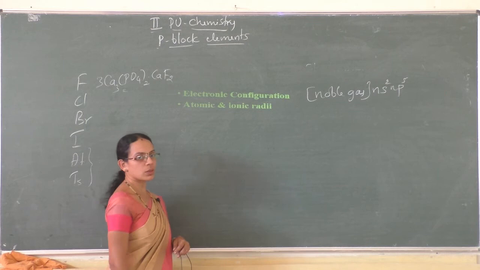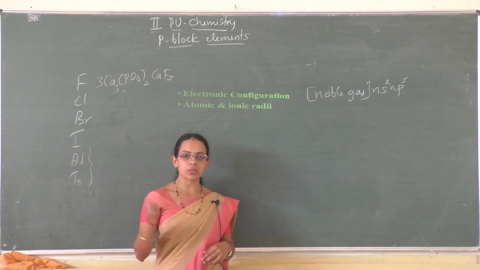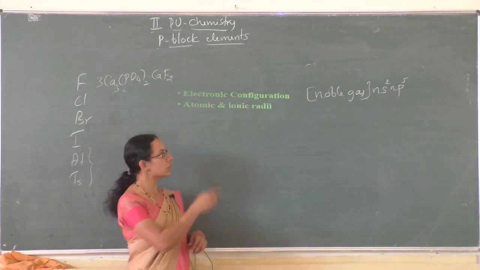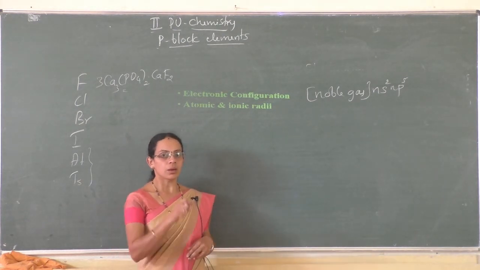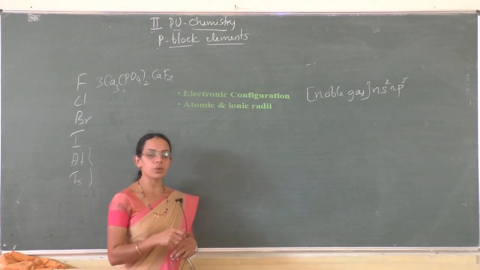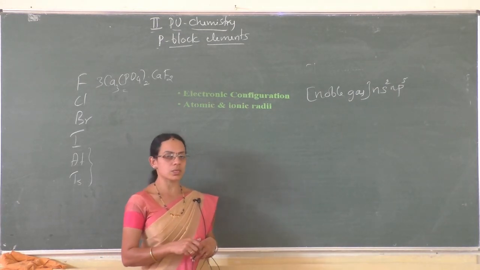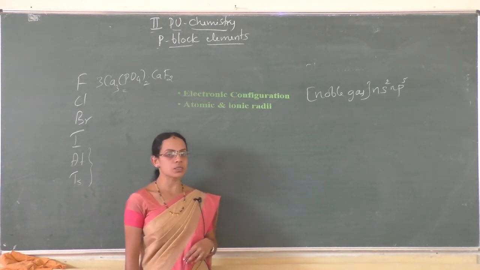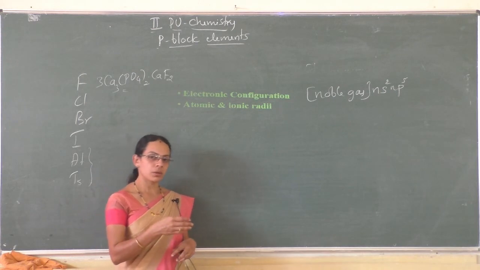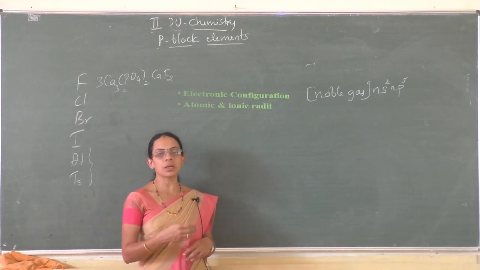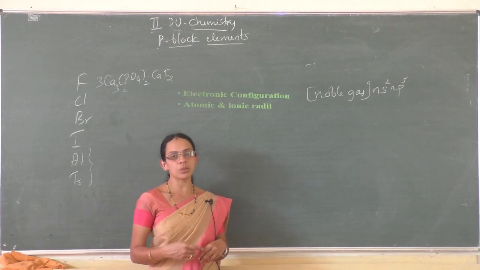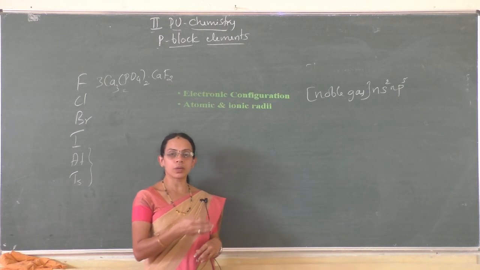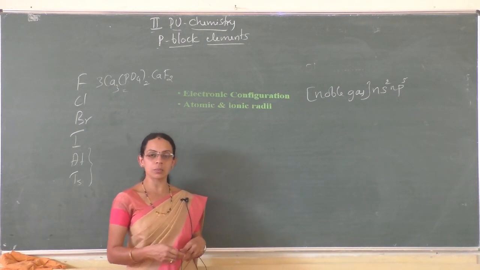Then atomic and ionic radii. If you compare across the periods from left to right, group 17 elements have very small atomic and ionic radii because of the very large effective nuclear charge. However, down the group, atomic size and ionic size increase. We can observe chemical and physical similarities among the members of the same group, as in group 1 and group 2 elements, the alkali metals and alkaline earth metals.